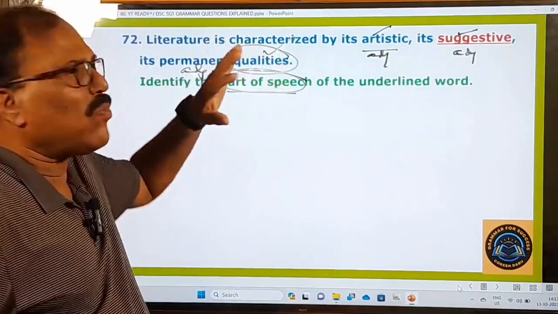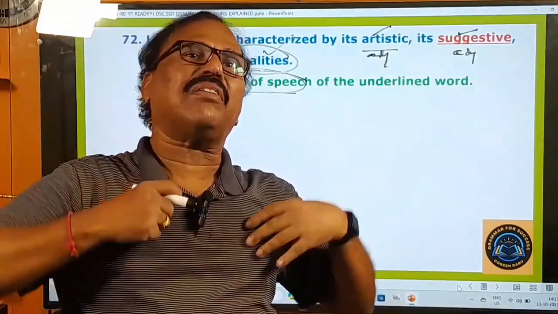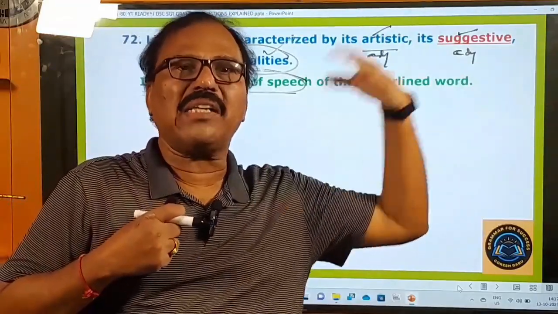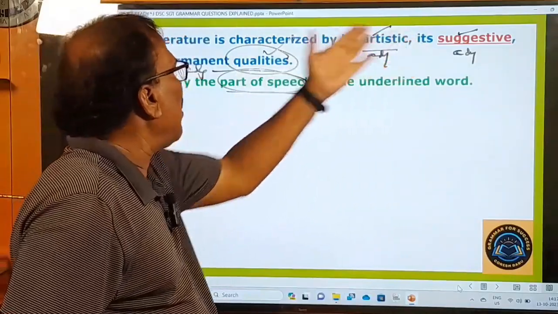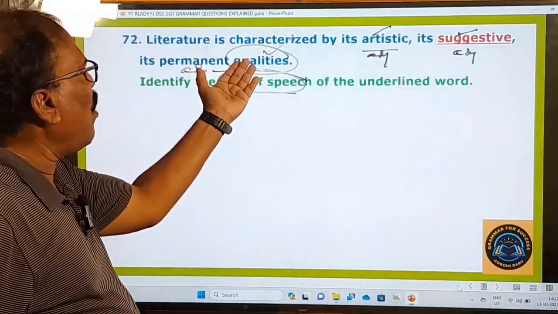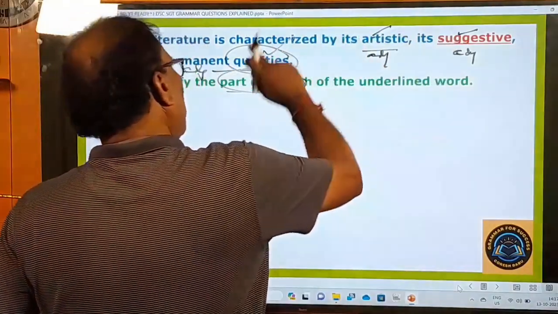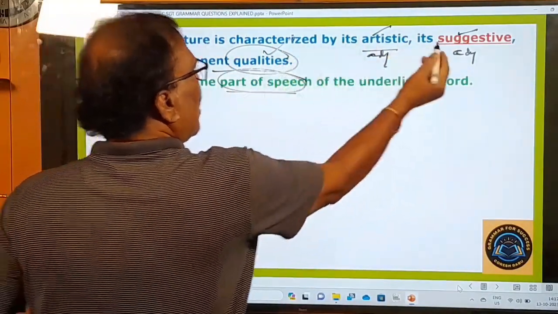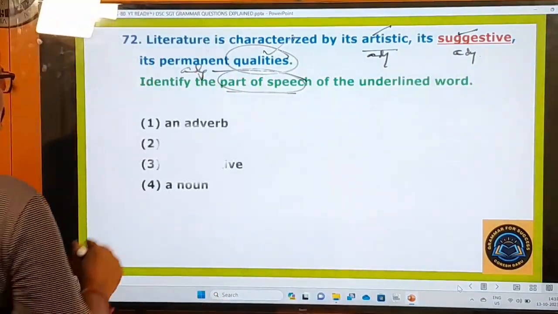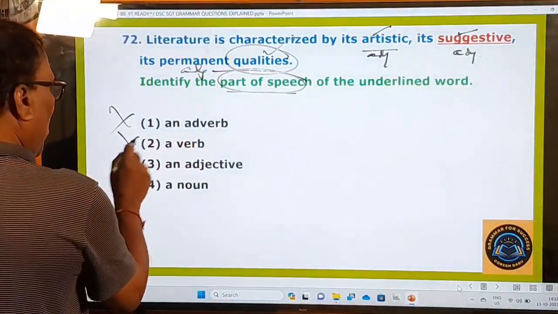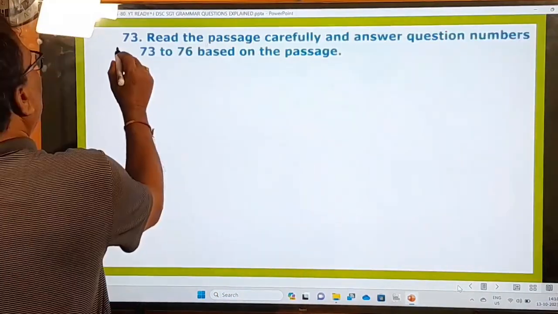So qualities is nothing but a noun, a plural noun. Any word that describes or qualifies a noun is called an adjective. Here three words are describing this noun, qualities: artistic qualities, suggestive qualities, permanent quality. So suggestive is nothing but an adjective. Let us see the part of speech. An adverb, wrong. A verb, wrong. An adjective, right. A noun, wrong. So only that one.